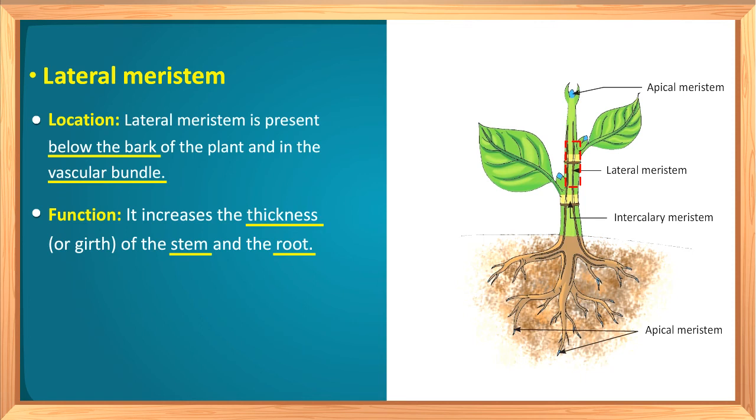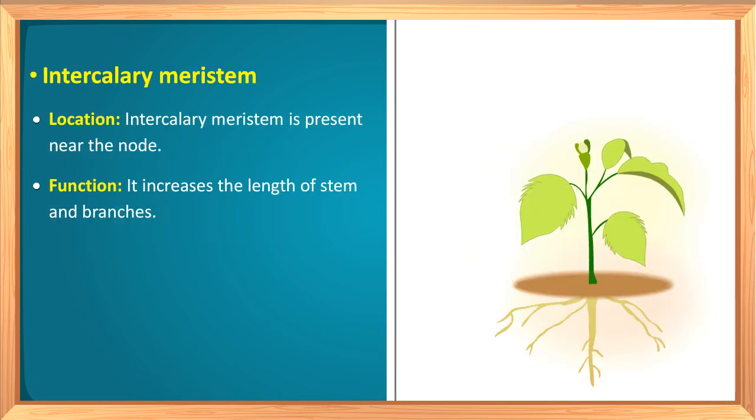Let us see again the location and function of lateral meristem. Location: lateral meristem is present below the bark of the tree and in the vascular bundle, and its function is to increase the thickness or girth of the stem and root. Now come third, the intercalary meristem. Intercalary meristem is present near the node.